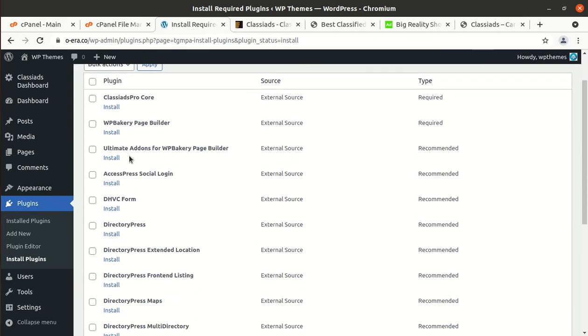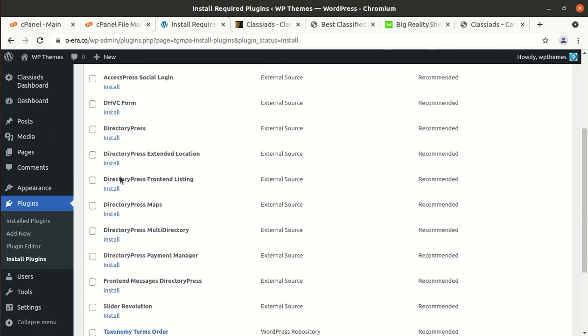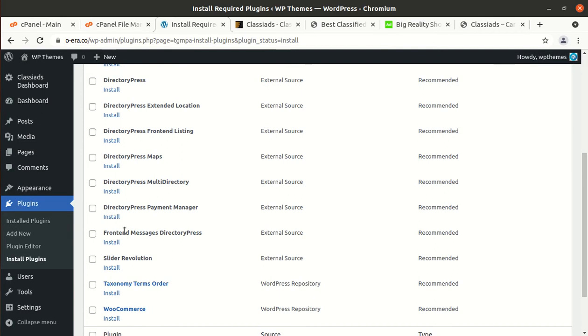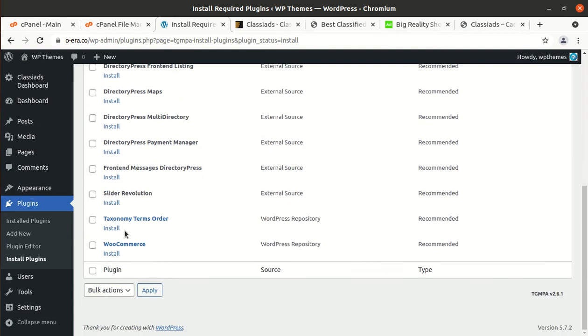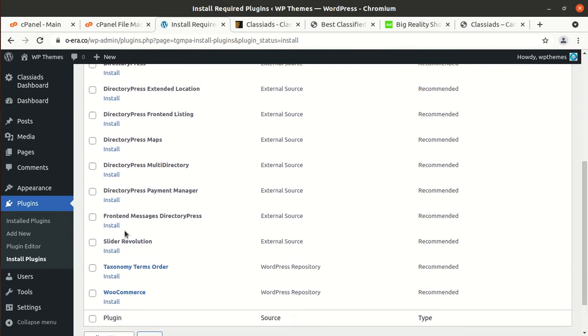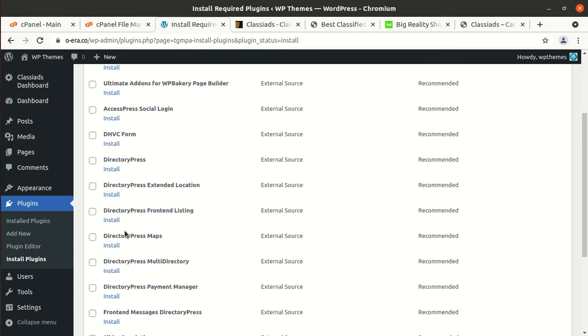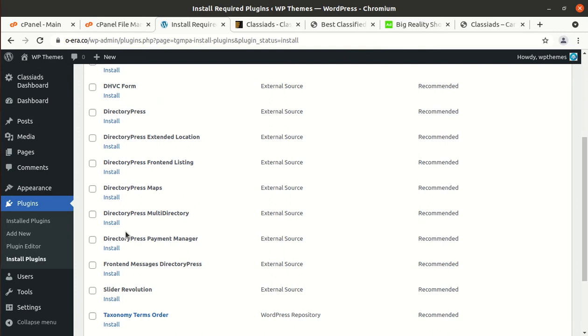Rest of plugins are only recommended, and you can even skip to install any of these plugins, but I am selecting all the plugins for installation because I need to showcase all the theme features to you.